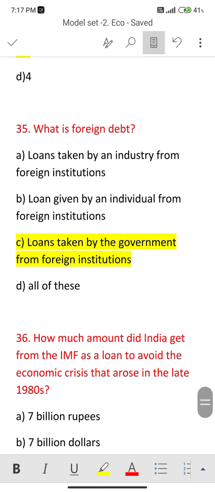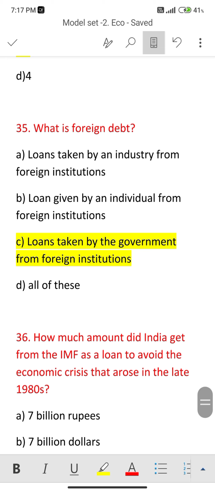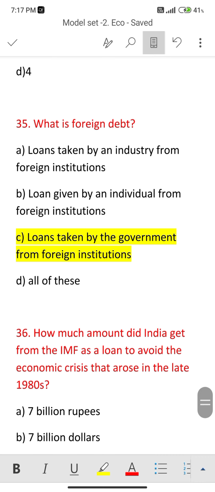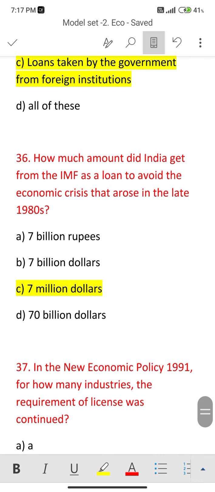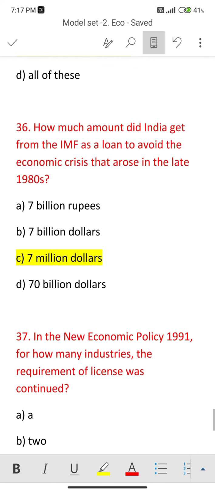35. What is foreign debt? The foreign debt is known as the loan taken by the government from foreign institutions. So option number C is correct. Next one. How much amount did India get from the IMF as a loan to avoid the economic crisis that arose in the late 1980s? That is the amount of $7 million. So option number C is correct.